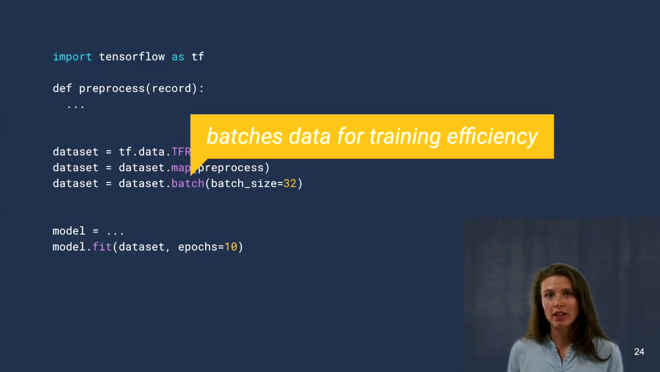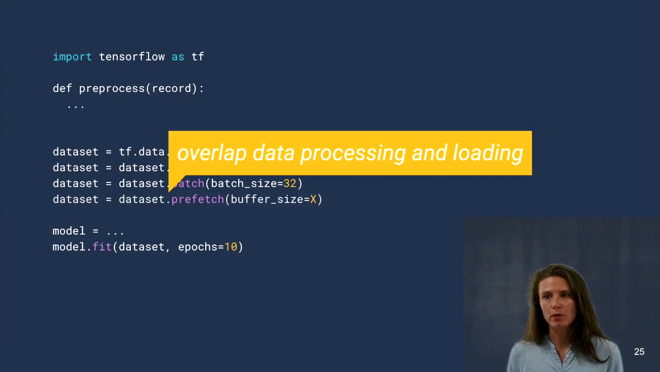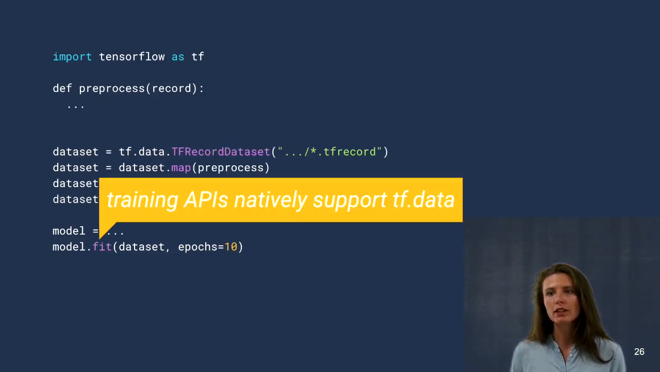After this, we batch data so that we can submit it more efficiently to the model for training. And in order to actually overlap data preprocessing and reading from storage with the loading of data to an accelerator, we add this prefetch operation to do the software pipelining. And finally, we submit the data set to the model for training.